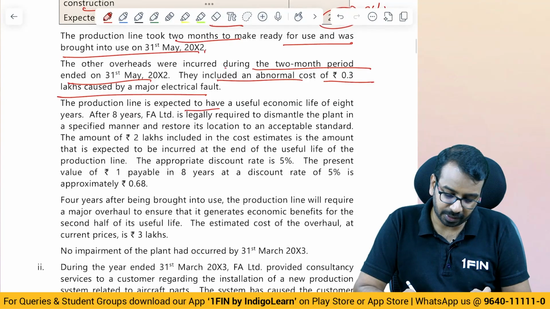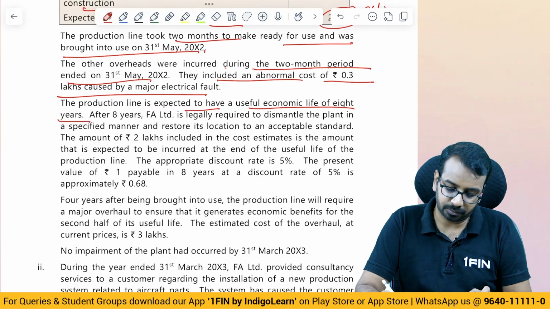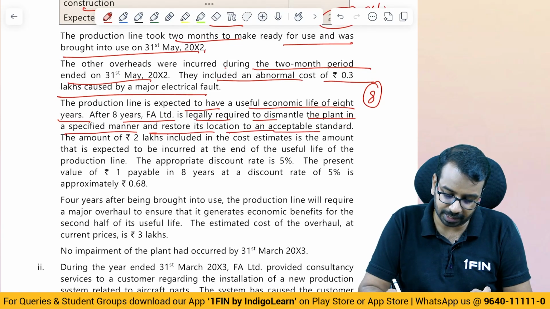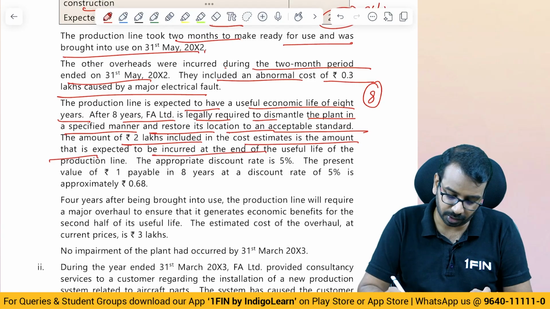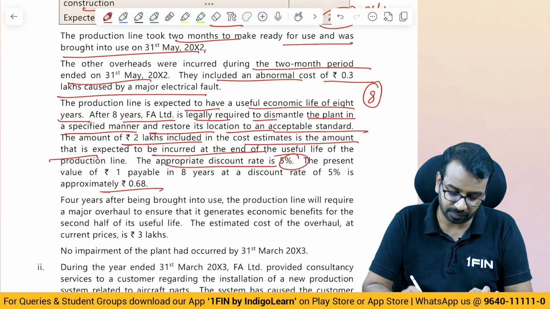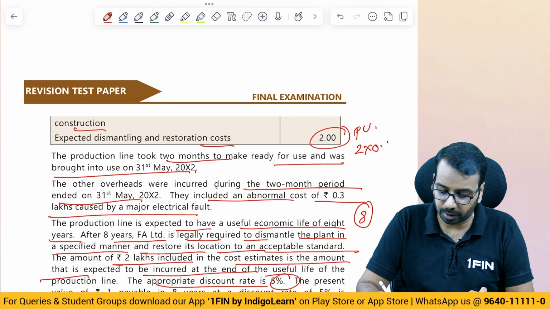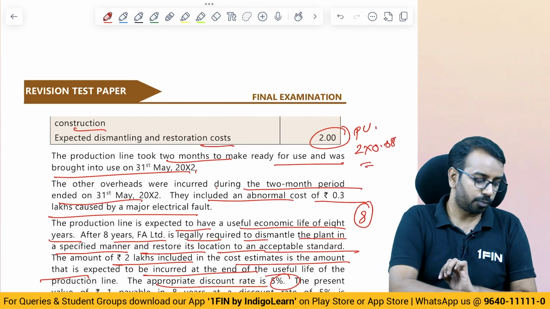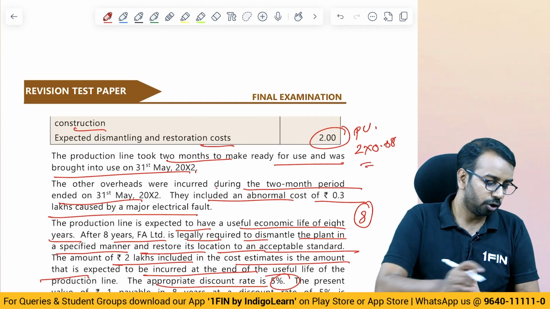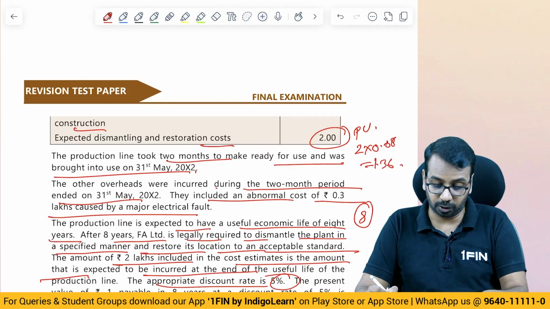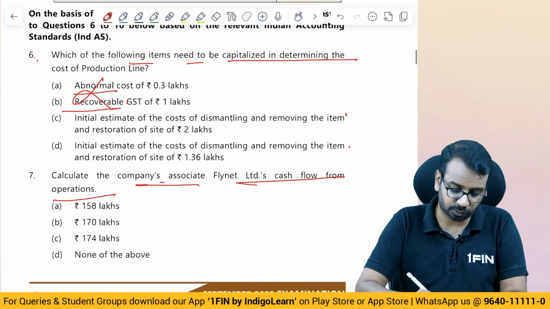The production line is expected to have a useful life of 8 years. The company is legally required to dismantle the plant in a specified manner and restore its location to an acceptable standard. 2 lakhs in the cost estimate is the amount that is expected to be incurred. Discount rate is 5%. Present value is 0.68. So what you will do? 2 into 0.68, you get 1.36. 1.36 will be the provision for dismantling that is included. That gives the answer to the first question.